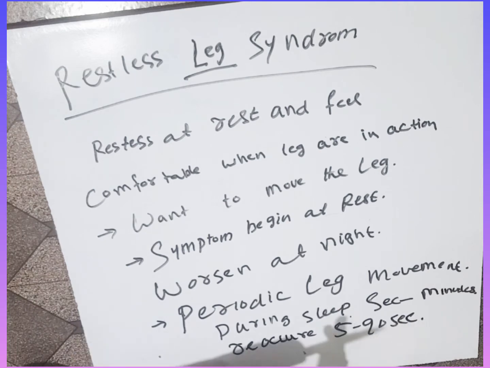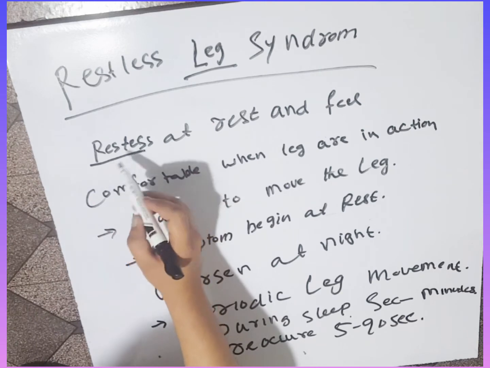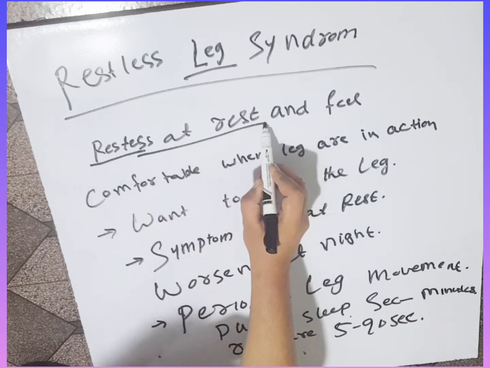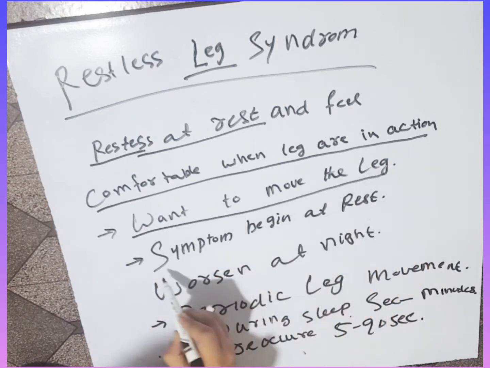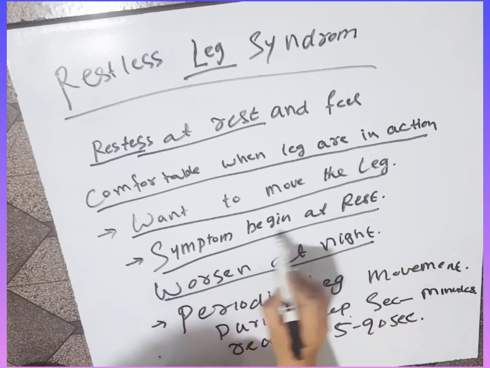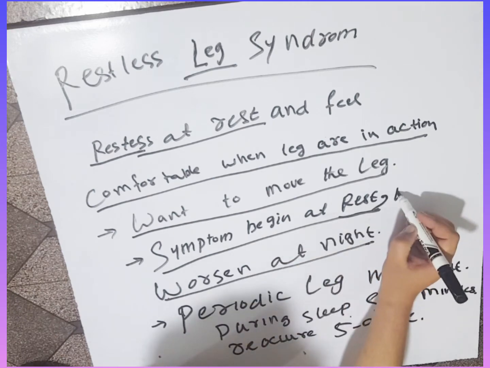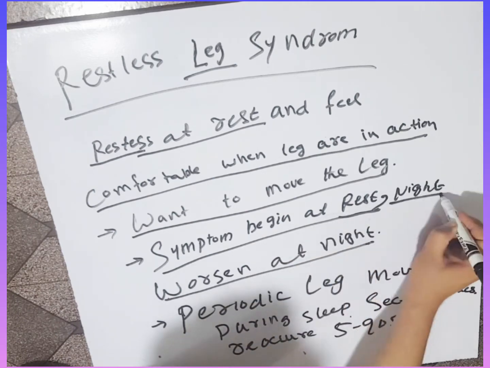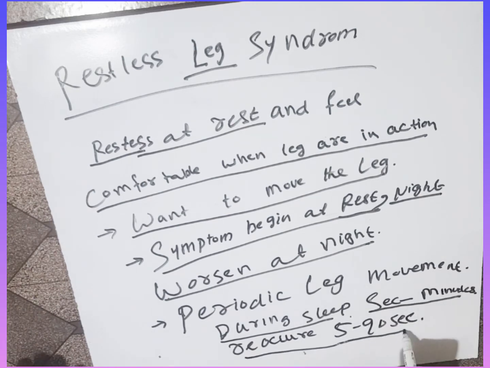What is restless leg syndrome? The patient feels restless, that is uncomfortable at rest, and comfortable when the legs are in action. The patient wants to move the legs. The symptoms begin at rest or at night and worsen at night. The periodic leg movements occur during sleep, last from seconds to minutes, and reoccur every 5 to 90 seconds.